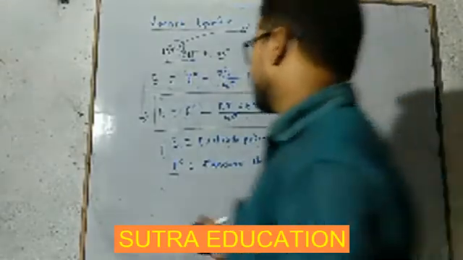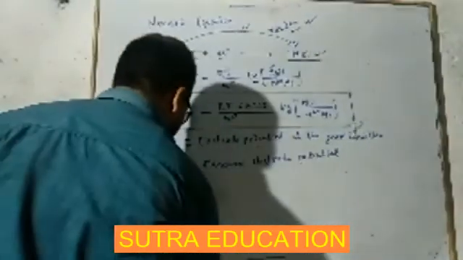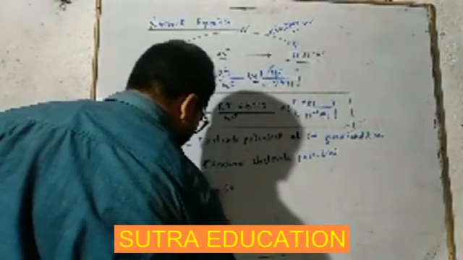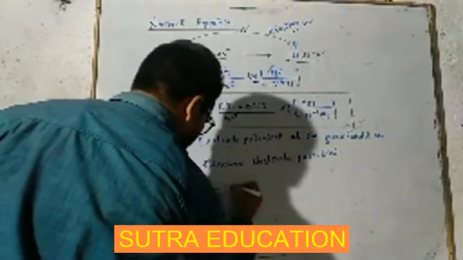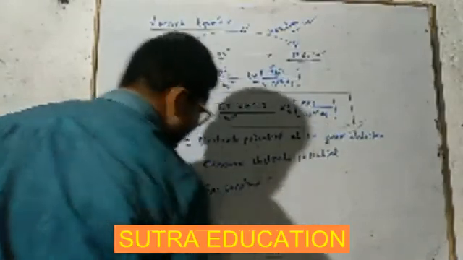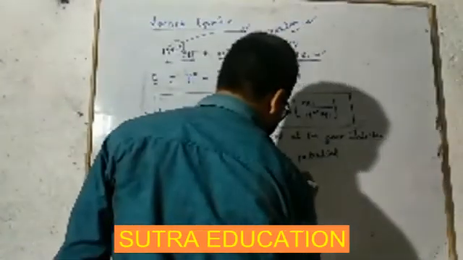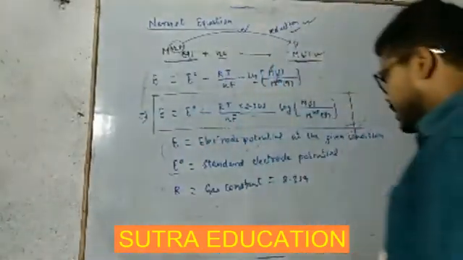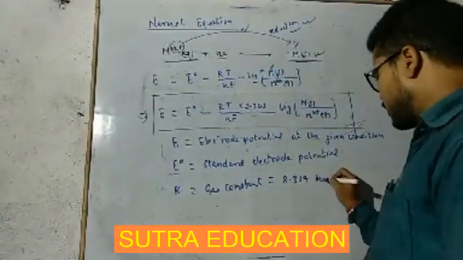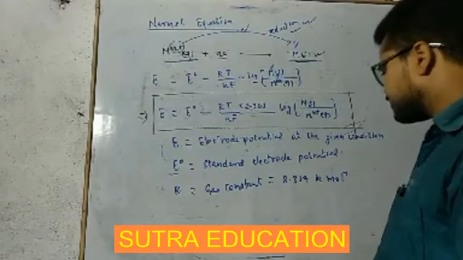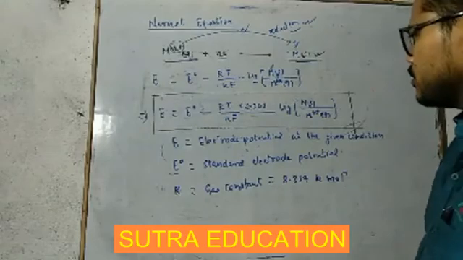Now R is what? R, you know, is the gas constant, the universal gas constant, and it is equal to 8.314 joules per Kelvin per mole.